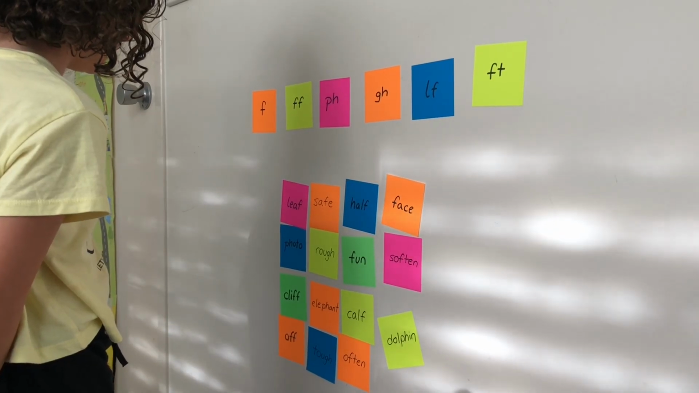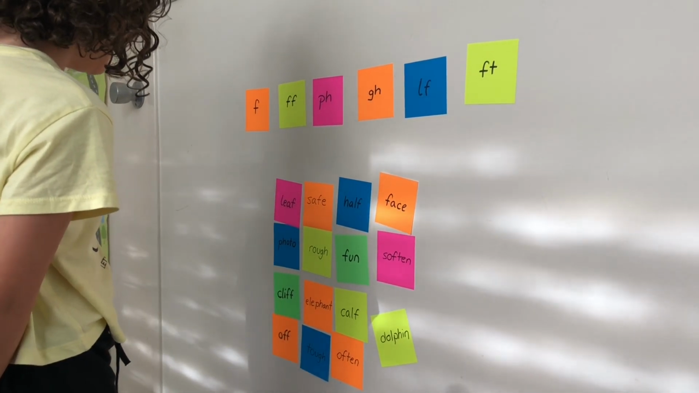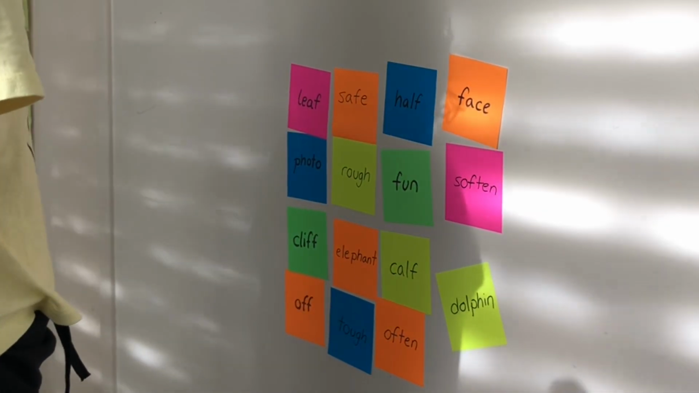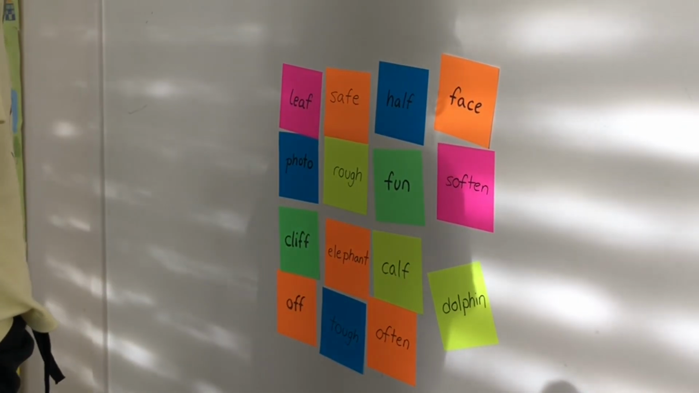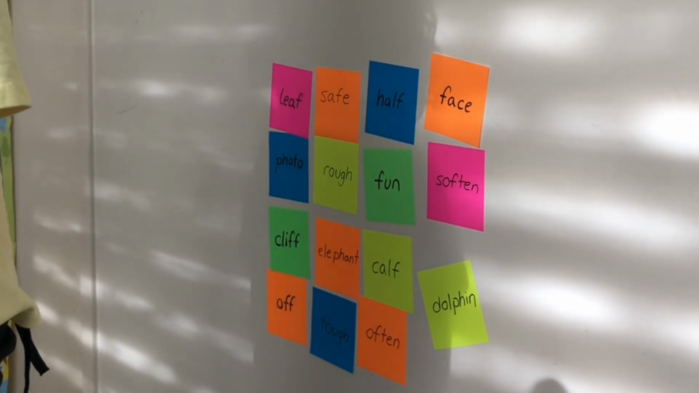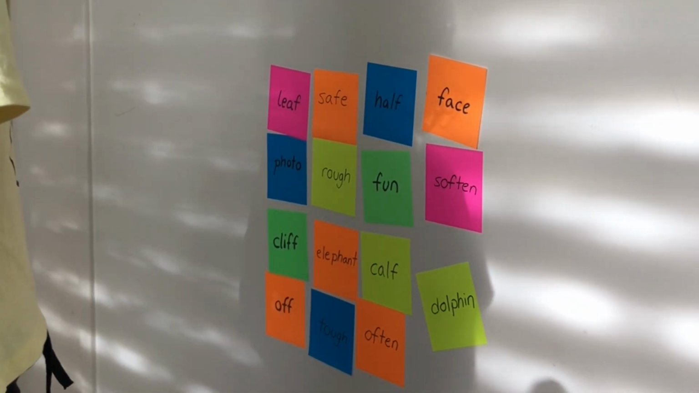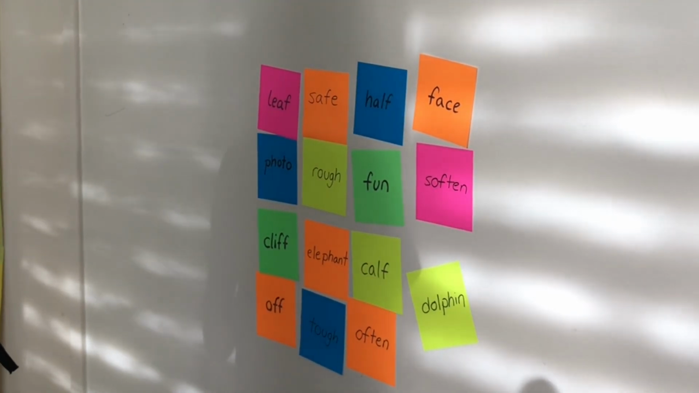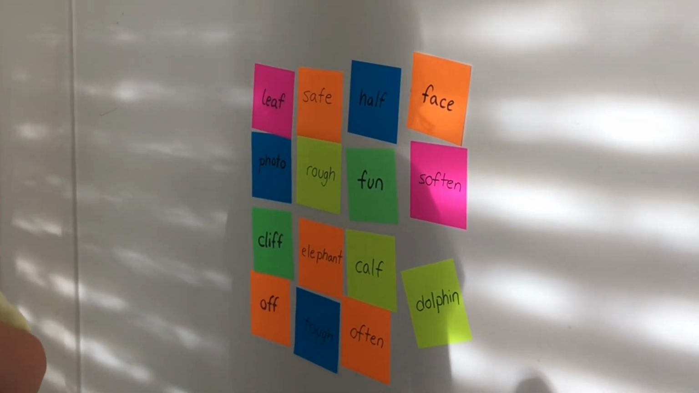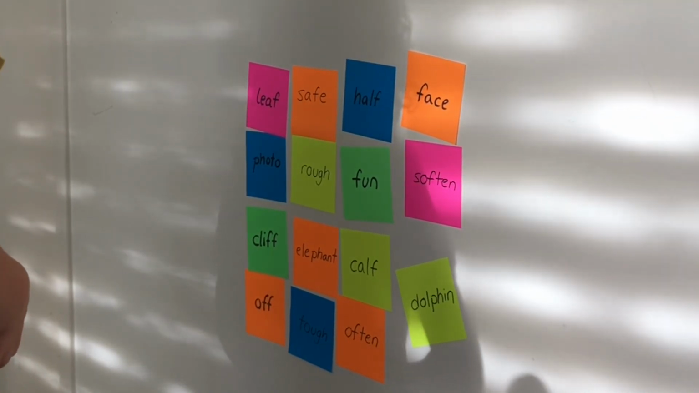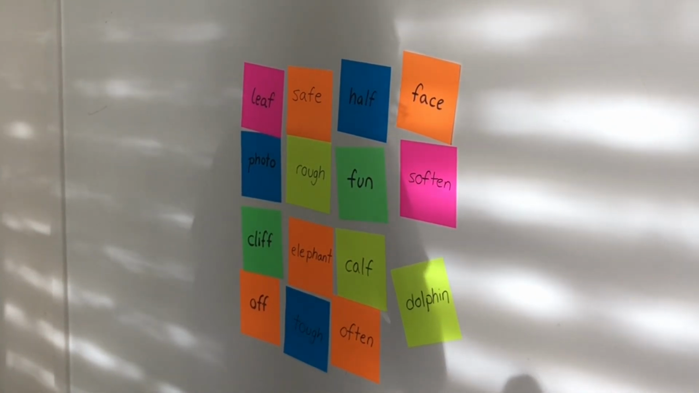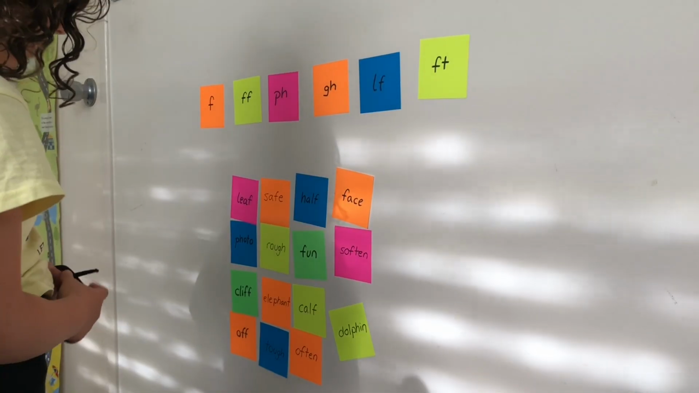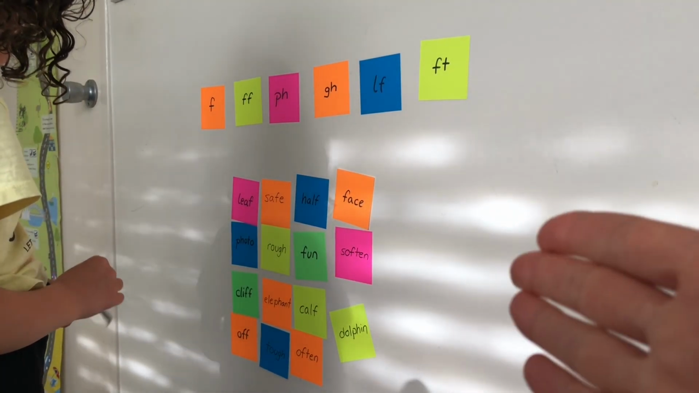Okay, can you read these words out loud, please? Leaf, say, half, face, photo, rough, fun, soften, cliff, elephant, calf, dolphin, off, tough, often. Very good. So now you know what to do?